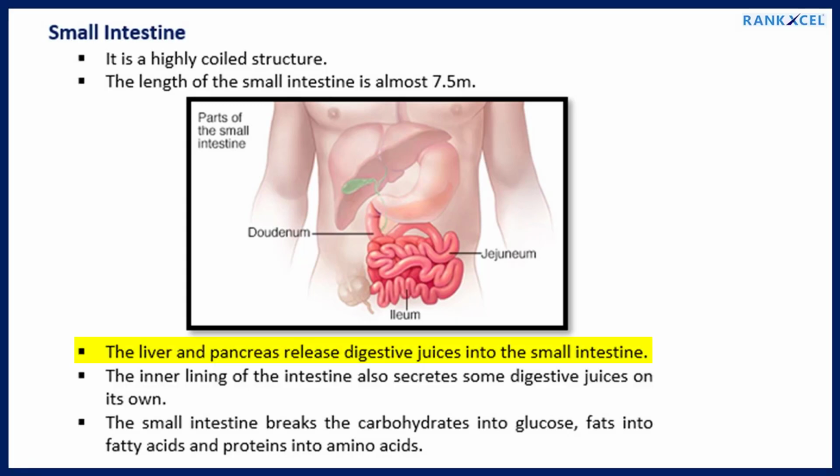The liver and pancreas release digestive juices into the small intestine. The inner lining of the intestine also secretes some digestive juices on its own. The small intestine breaks the carbohydrates into glucose, fats into fatty acids and proteins into amino acids.